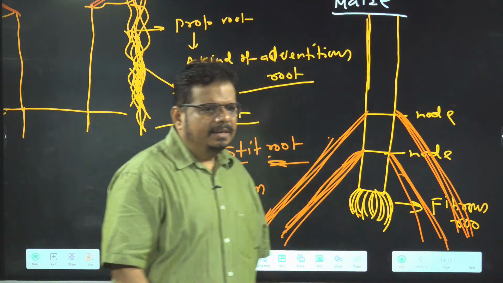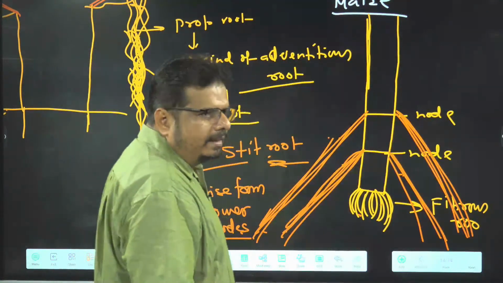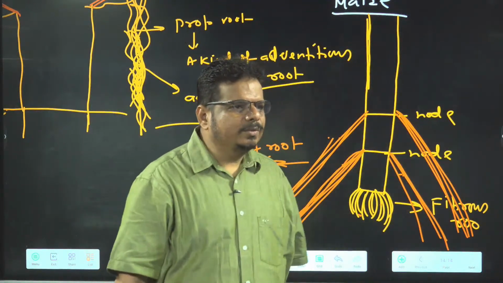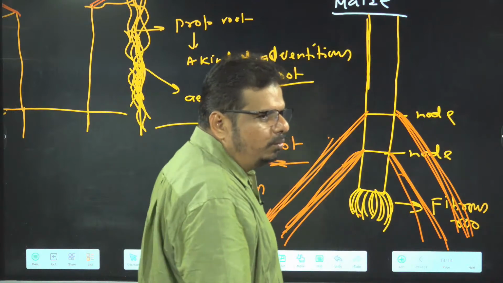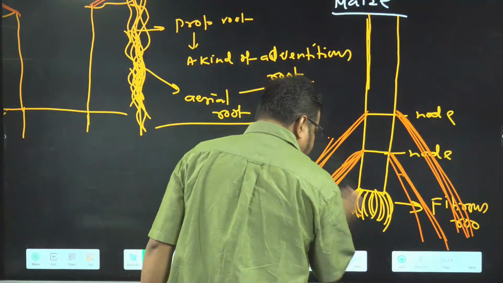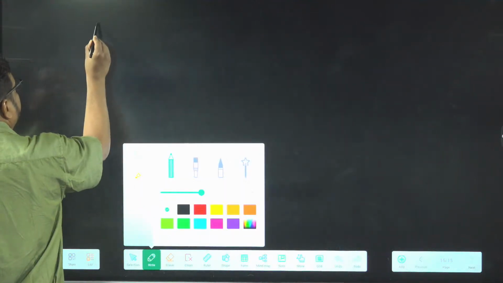Is it clear? Now I am moving ahead to another two modifications. One is which one? Epiphytic root and another is which one? Respiratory root. More about roots is mentioned in which one? NCERT. About that we have to discuss. So first I am going to tell you about which one? Epiphytic root.